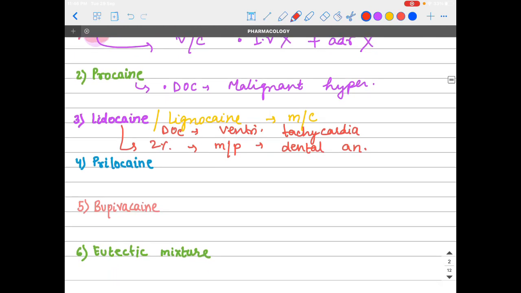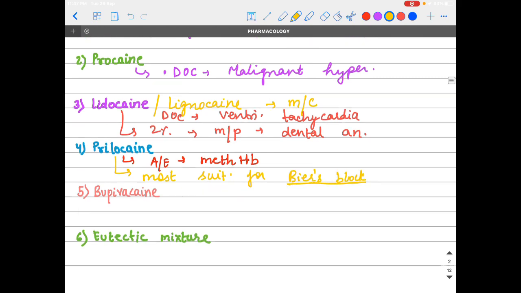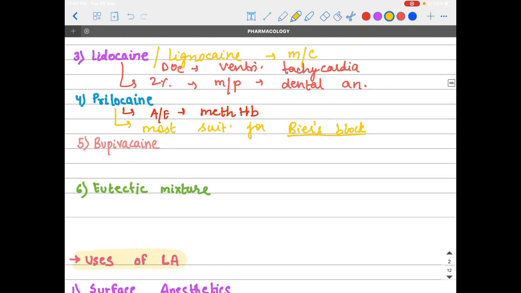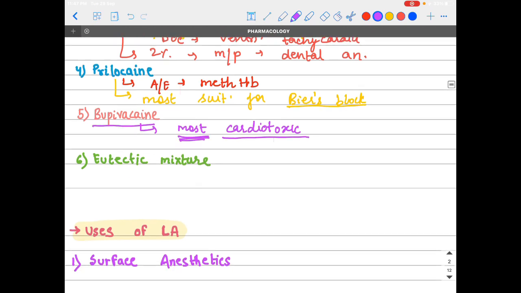Okay, now move towards the other drug, that is prilocaine. Prilocaine has an adverse effect that it causes methemoglobinemia. And one more important point over here is it is the most suitable drug for Bier's block. Fine. Now, let's move on to bupivacaine. In bupivacaine, it is very important to know that this is the most cardiotoxic drug among the local anesthetics. We should know that all the local anesthetics can cause cardiotoxicity, but bupivacaine is the most cardiotoxic drug.